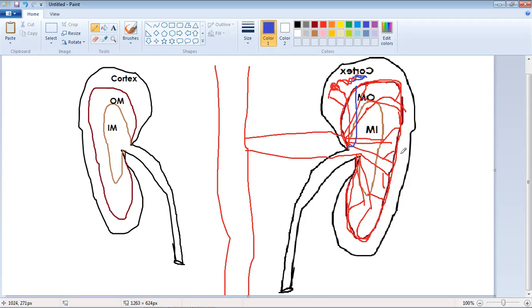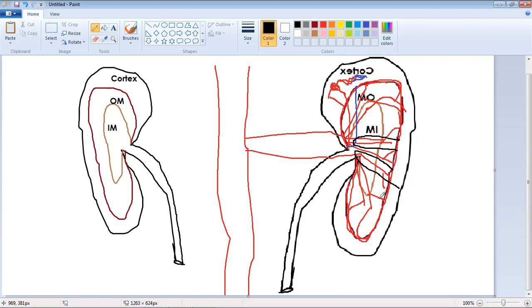If we draw this without using color, the vasa recta orientation is again corticomedullary, like that of the nephron. We all know that the orientation of the nephron is corticomedullary. The orientation of vasa recta is also corticomedullary.